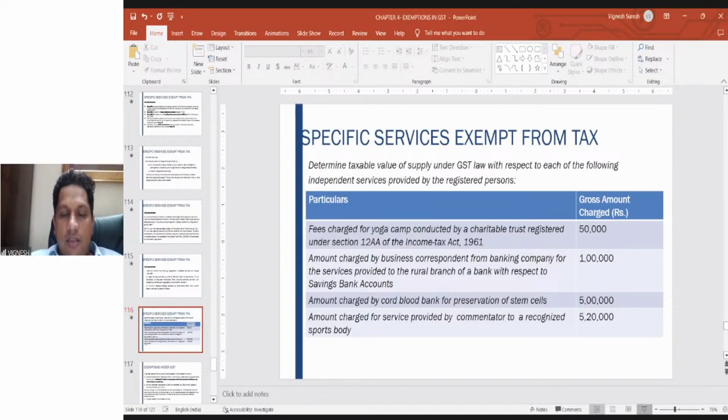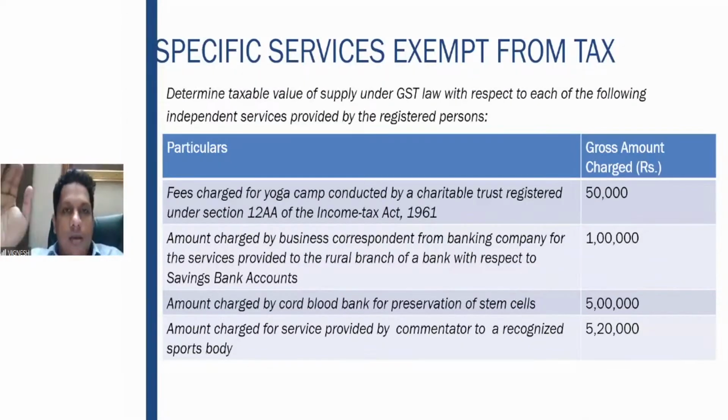So if you look at this question, charitable trust, advancement of spirituality and yoga is clearly covered in the charitable activities. Therefore, whatever fees is charged for the yoga camp by the charitable trust registered under 12AB definitely falls within the purview of charitable activities, and therefore this fees is exempt from GST.